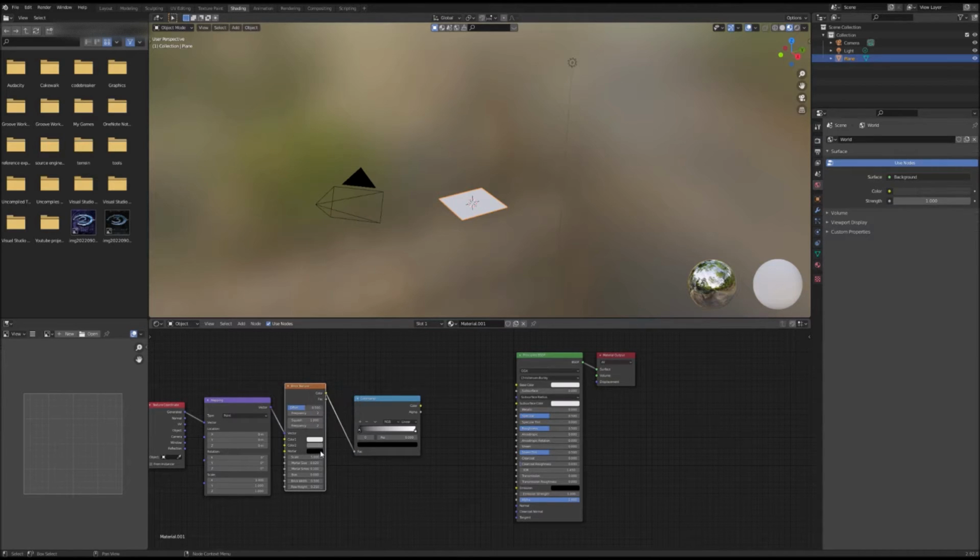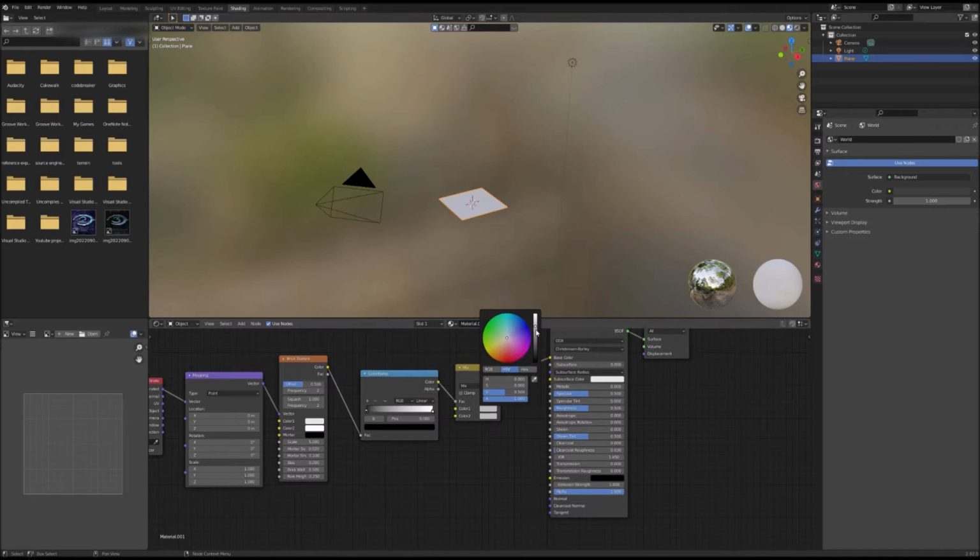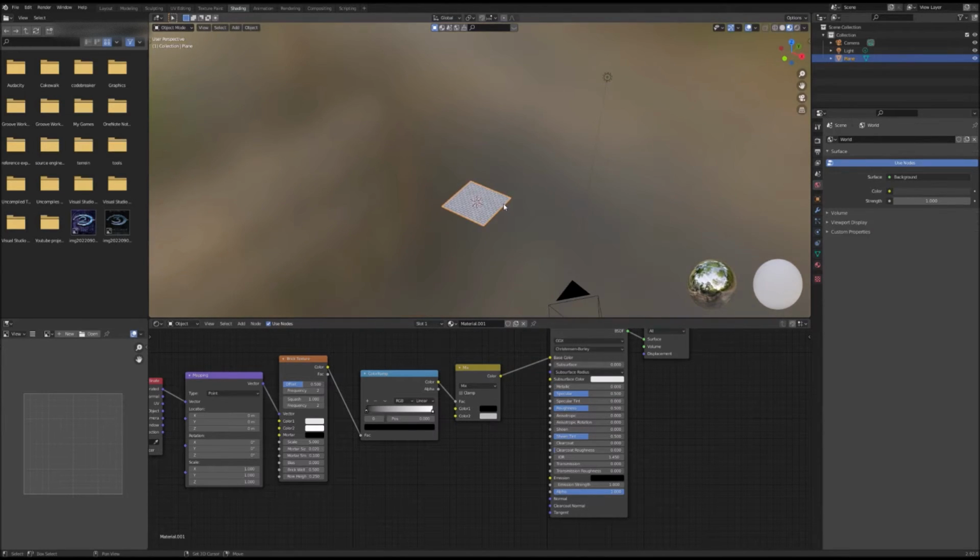Be sure to set the second or color 2 input of the brick texture to the same color as your color 1, or vice versa. Then Shift A and search for Mix RGB. Then output the color of the color ramp to the factor of the Mix RGB. Then output the Mix RGB to the base color of your principled BSDF. Next, make one of your colors on your Mix RGB node black.